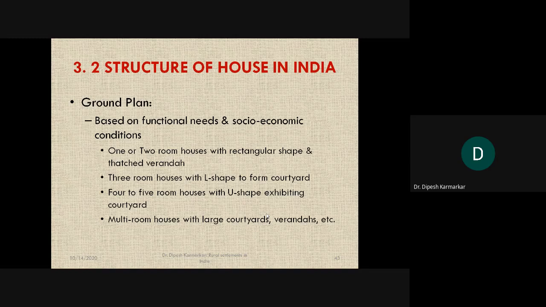Or there can be multi-room houses with very large courtyards, verandas, or multiple floors, or another single floor above. These are all very typical examples. So it depends upon the socio-economic conditions, functional needs, etc.